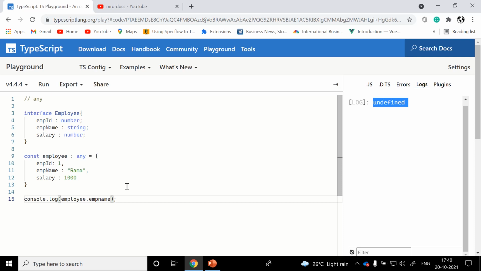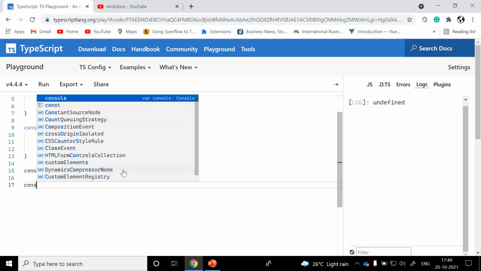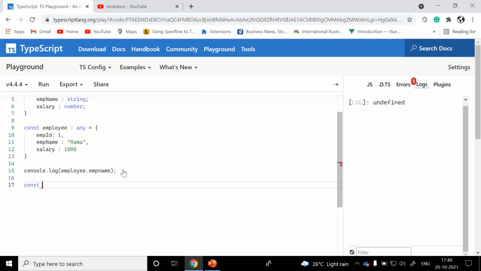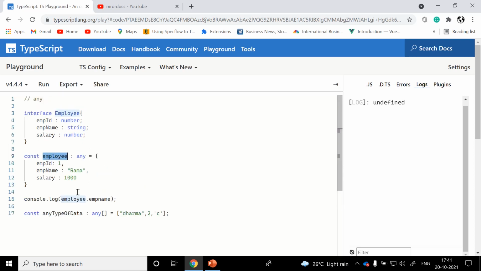One more suggestion I will give you. For example, if you are planning to assign any kind of array values, any type of data, any array, in the sense here you can assign string, number or char, whatnot. If you want to assign any kind of array data type, or any object, then you can play with any.